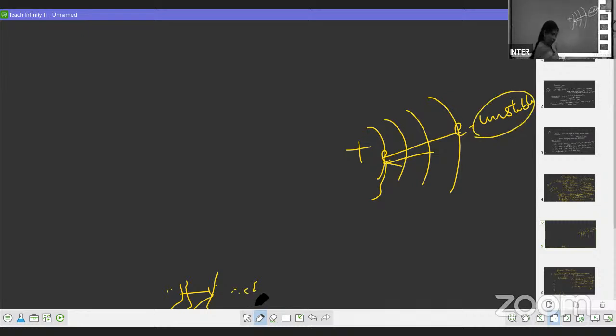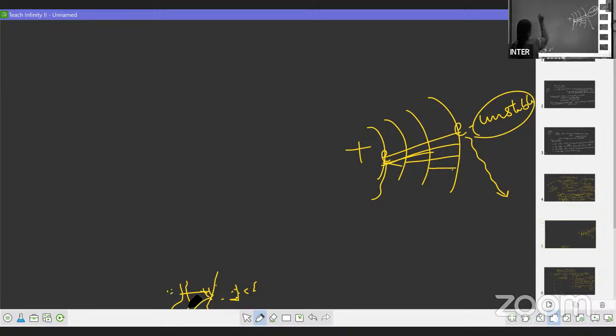So now it will try to gain stability by losing this extra energy in the form of radiations. By losing the extra energy, it will try to come to its original position either in a single step or in several steps.